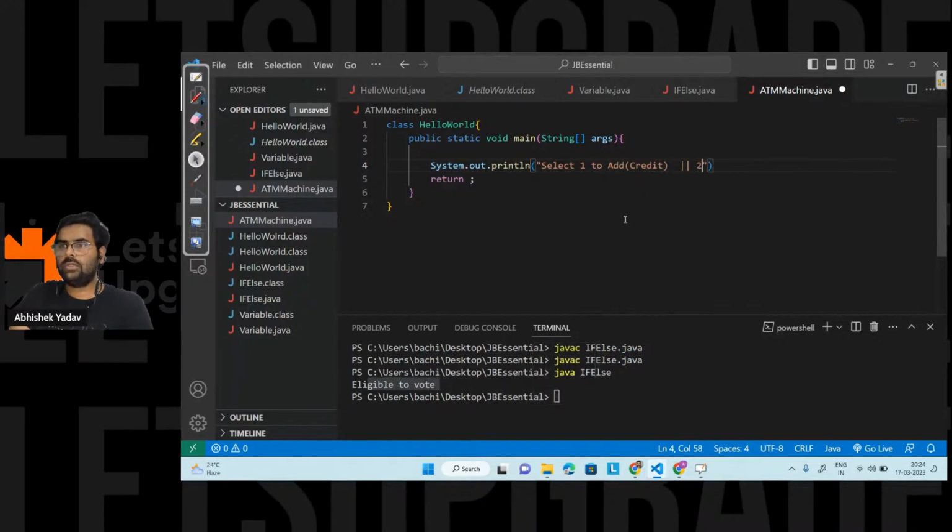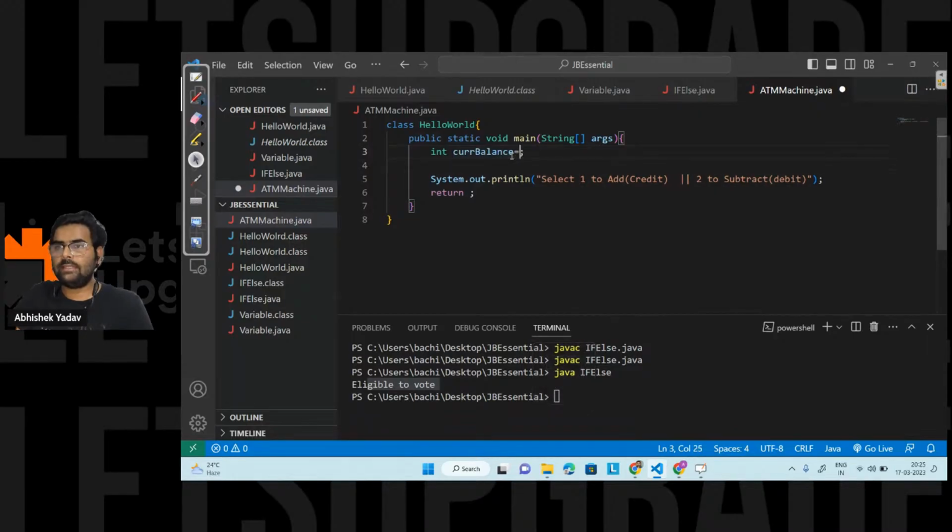and two to debit, right? To subtract here, that is debit here. After doing this part, select one to add and two to subtract, right? After that I will create a variable to store the current balance, right? So here the current balance, let's say the initial balance in my bank account is 5,000 rupees.